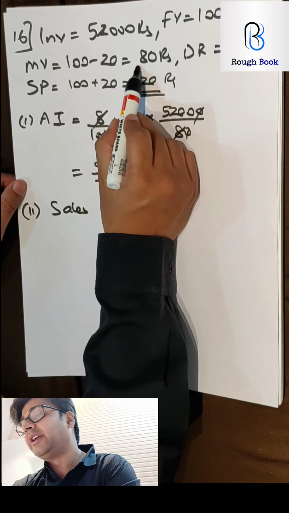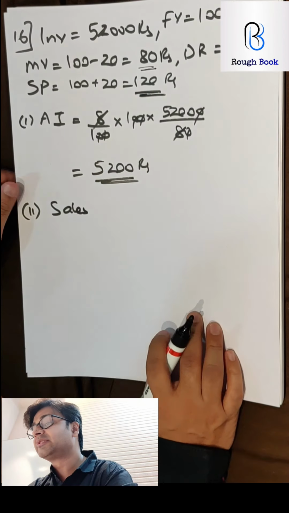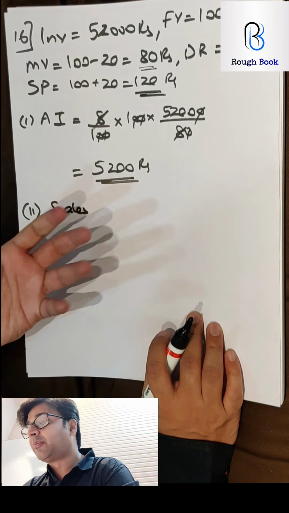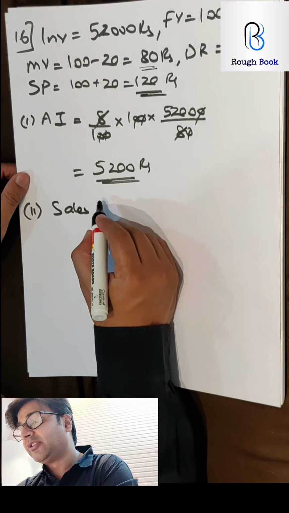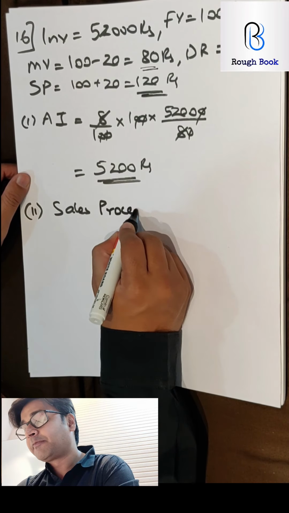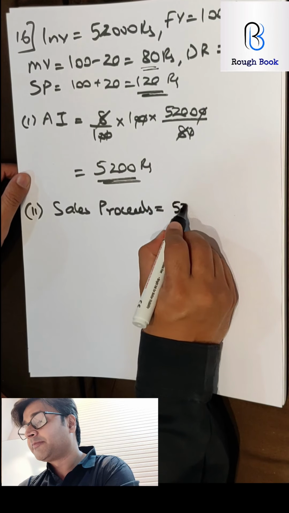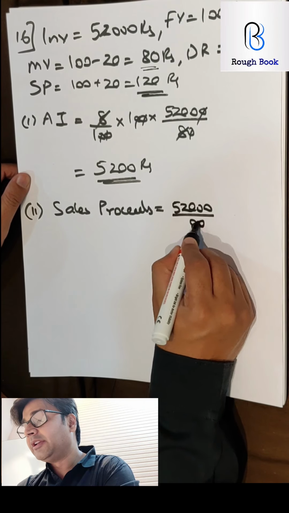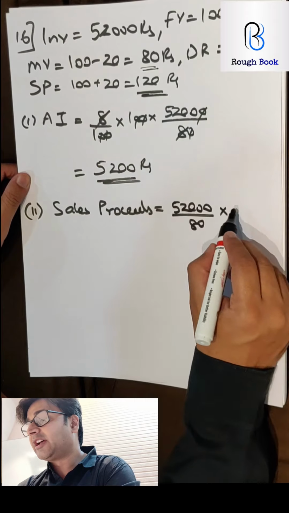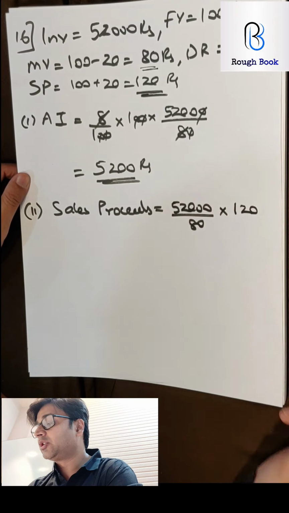See, this guy has bought at 80 and he sold at 120. Obviously he's made a profit. How much the profit is, is what we are trying to calculate. So we'll first find the sale proceeds. Sale proceeds will be the number of shares, that is 52,000 divided by 80, multiplied by the price it has been sold at, which is rupees 120.